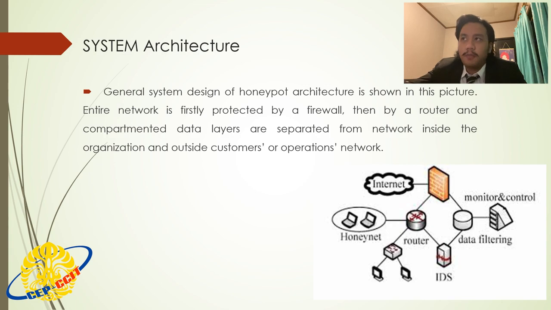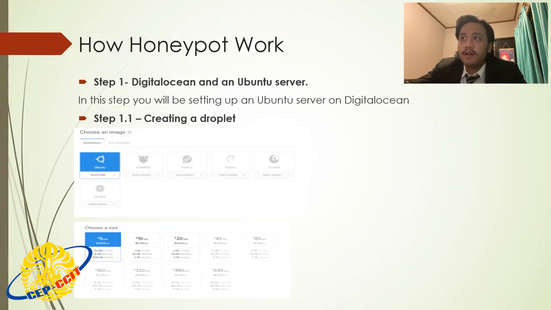This is how honeypot works. Step 1, DigitalOcean and Ubuntu server. In this step, you will be setting up an Ubuntu server on DigitalOcean. And then you will need to sign into your DigitalOcean account with the username and password you entered. And then you will need to set up your droplet. In this instance, we will be using the bare minimum required to run our server. Once we have finished, we will be using a website GUI frontend, so the underlying OS is not overly important. However, in this instance, we will be using Ubuntu.